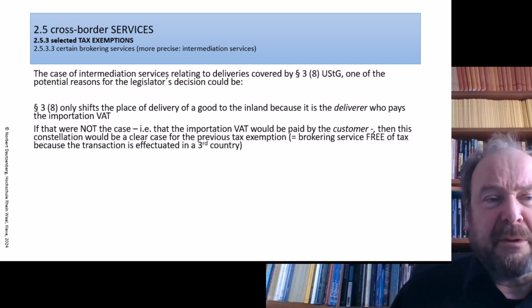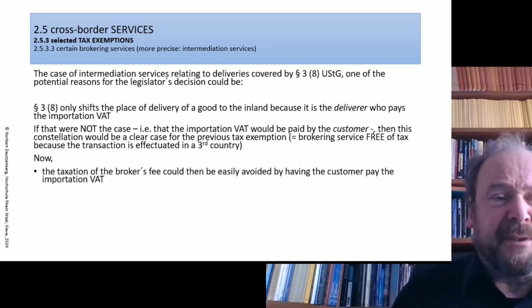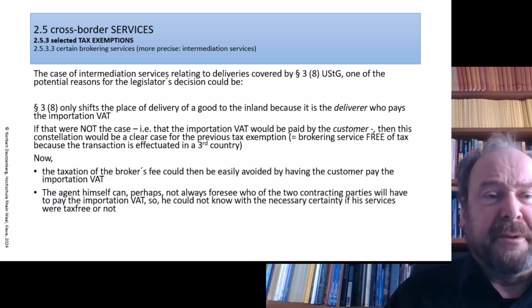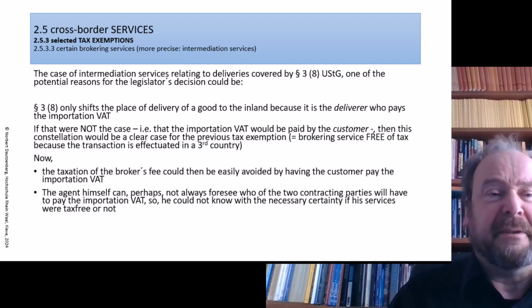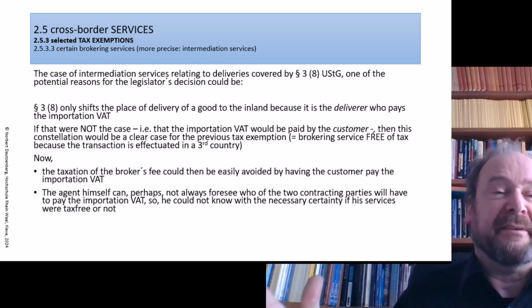Now, naturally, it wouldn't make much sense to say sometimes the agent's fee is free of tax, sometimes not, just depending on how the deliverer behaves at the border. So the first argument for that would be that the taxation of the broker's fee could then easily be avoided by having the customer pay the importation VAT. The second aspect would be that the agent himself could not always foresee, if he or she helped to negotiate a contract between two parties, who is going to pay the VAT on the border.